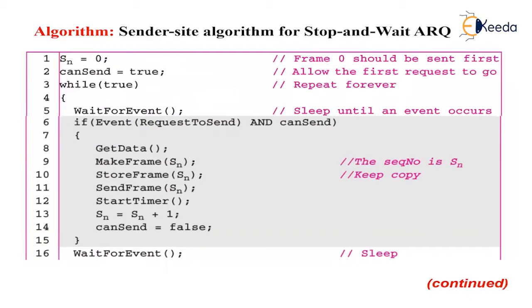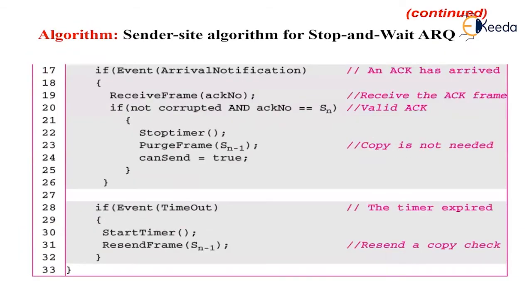We are still using the canSend variable to prevent the network layer from making a request before the previous frame is received safely. If the frame is not corrupted and the acknowledgement number of the ACK frame matches the sequence number of the next frame to send, we stop the timer and purge the copy of the data frame we saved. Otherwise, we just ignore this event and wait for the next event to happen.